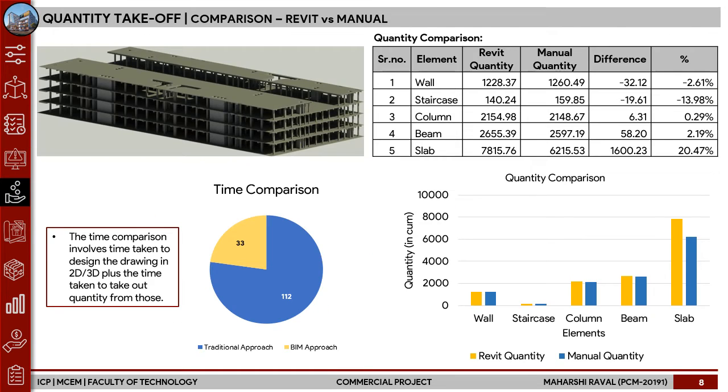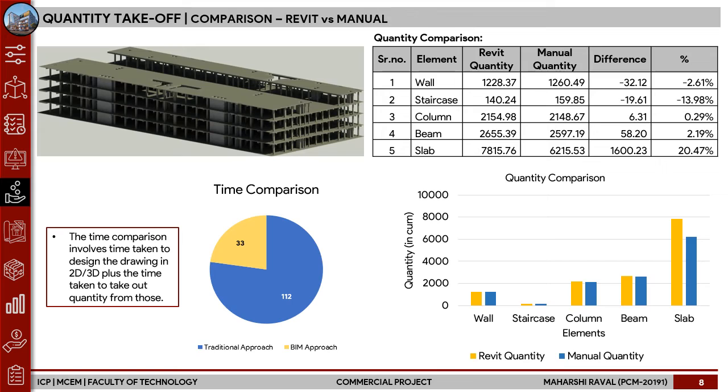For the quantity takeoff exercise, we did a comparison between Revit and manual quantity takeoffs, and what we found out was the difference in the quantities was about 11%, which could be due to either modeling errors or manual calculation errors. But the time comparison was huge. The time taken for the BIM approach, or the Revit approach, was only about 33 hours.